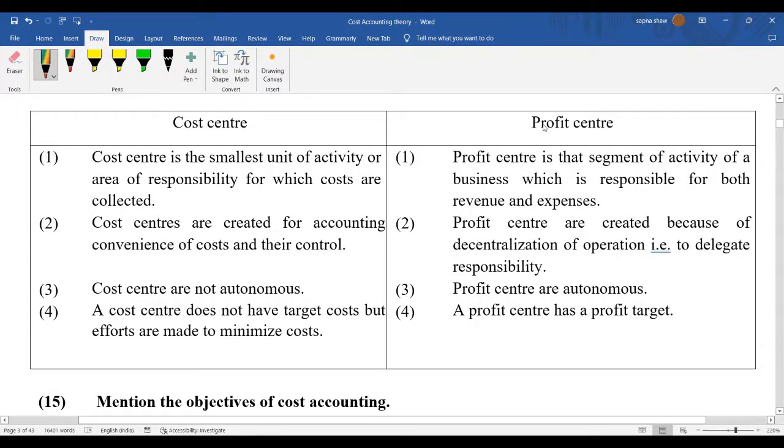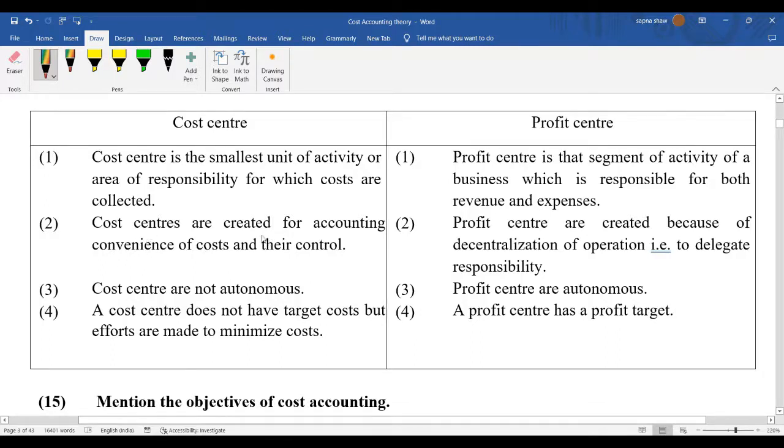The cost centers are usually smaller units. But the profit center is a larger segment as compared to the cost center, because they are responsible for managing the revenue they get from sales, and the expenses they incur to produce the product. So they have to check a lot of things as compared to the person responsible for a particular cost center. That's why it is quite a big, laborious activity as compared to cost centers.